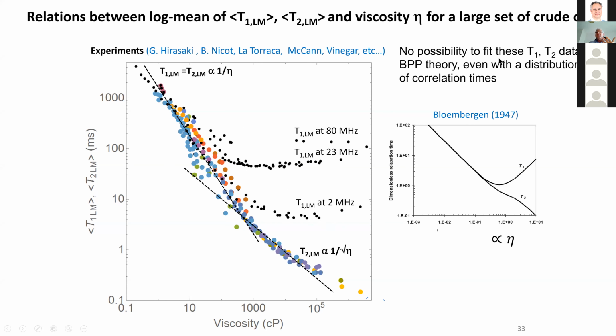So we come back to the original paper of Bloembergen, Purcell, and Pound, where they found that the viscosity effect goes like that for T1, 1 over the viscosity. This is absolutely not what we observe here. So it's not possible to fit this dissymmetry here, even with a distribution of correlation times.